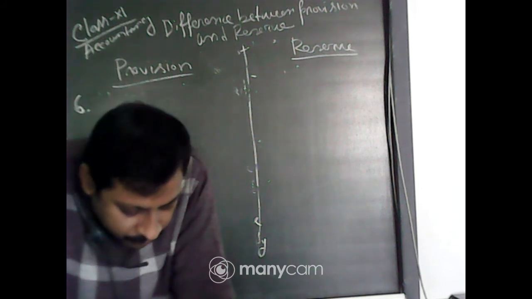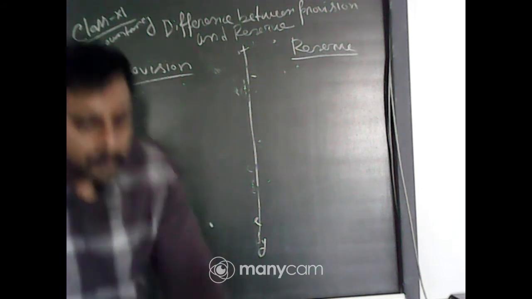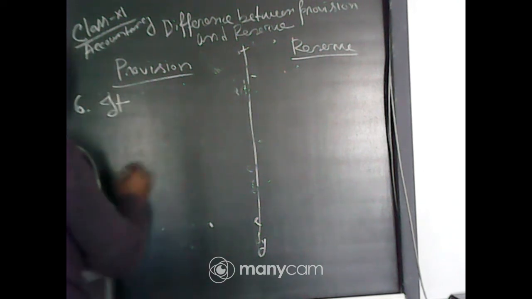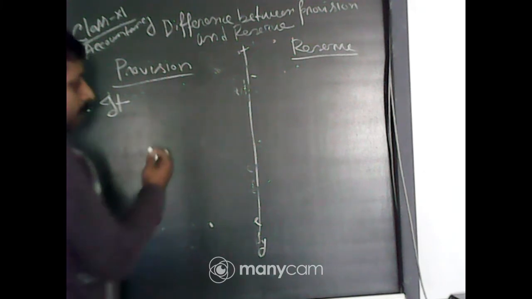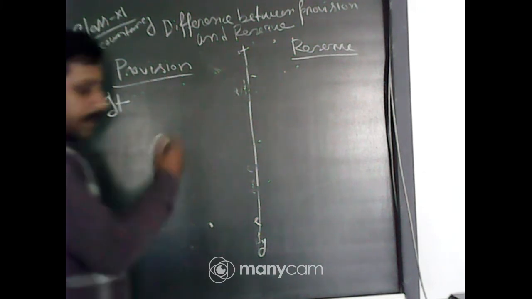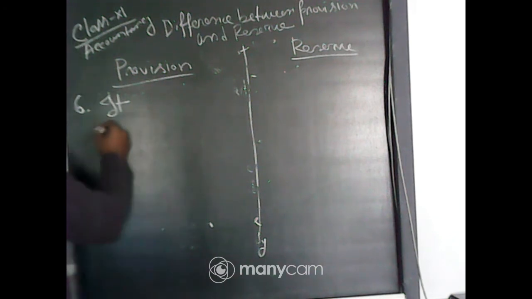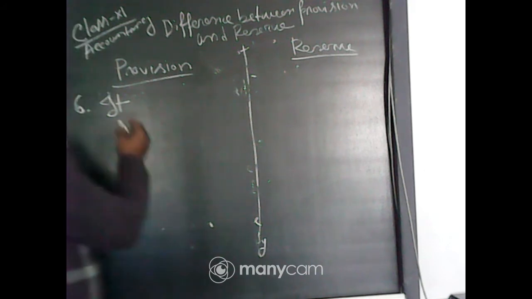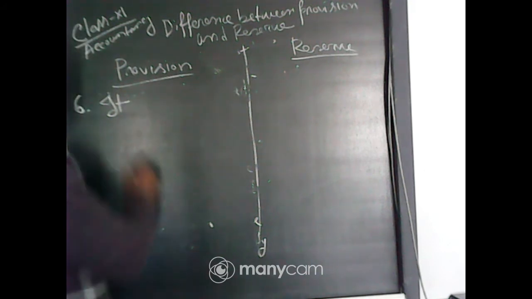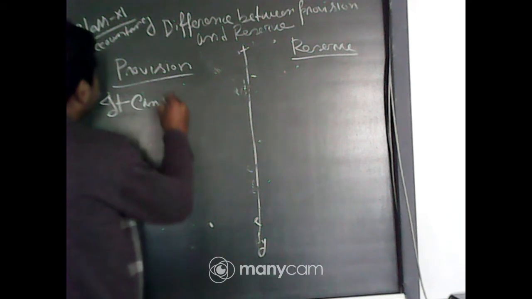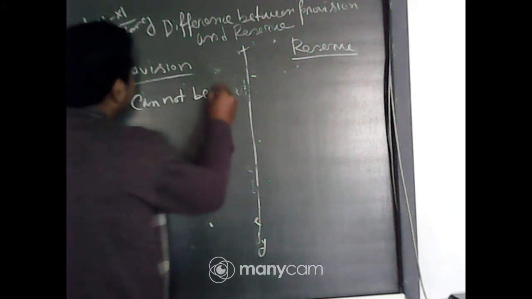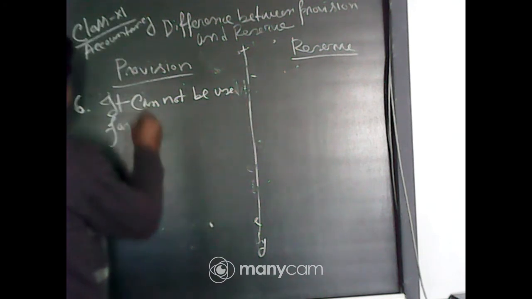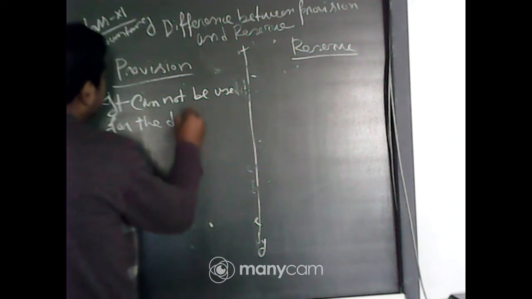Provision cannot be used for dividend distribution. You cannot use a provision for anything else; you cannot pay the dividend from it.